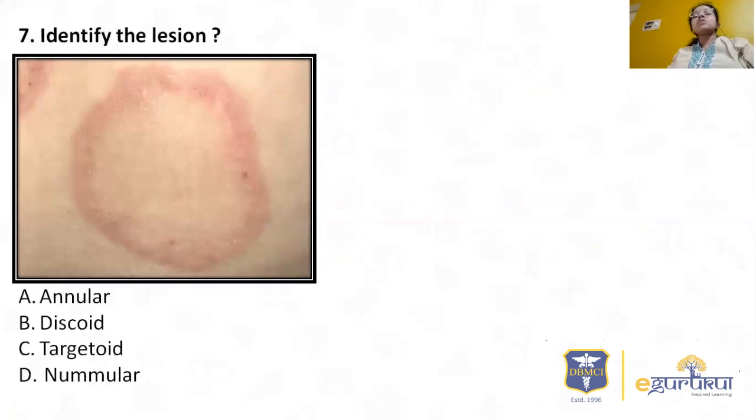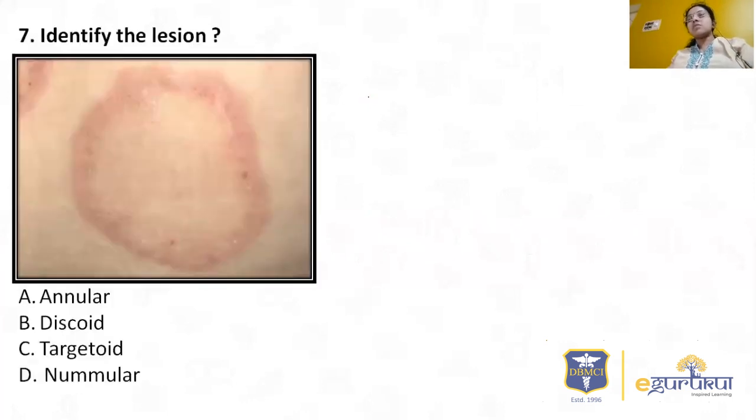Coming to the next question: identify the lesion. They have not mentioned the history, they have just given the lesion in the picture. So you have to be thorough with the basics first. As you all know, we have multiple lesions in the skin. Whenever we are describing a lesion, we start with primary lesion, secondary lesion, and special lesions. The configuration of the lesions is also important. So have a look at all the types of lesions, that is primary, secondary, and special lesions.